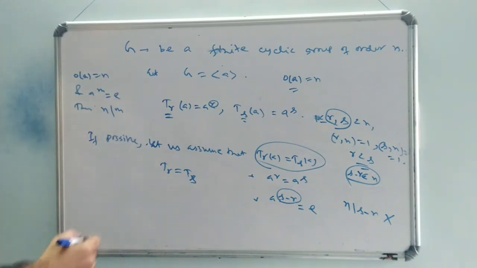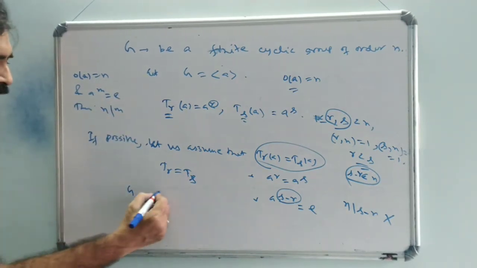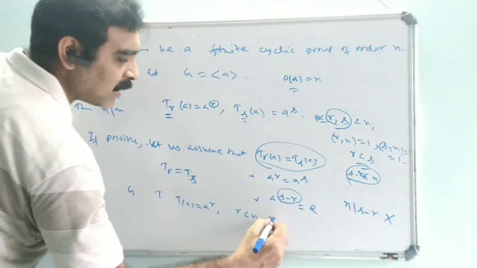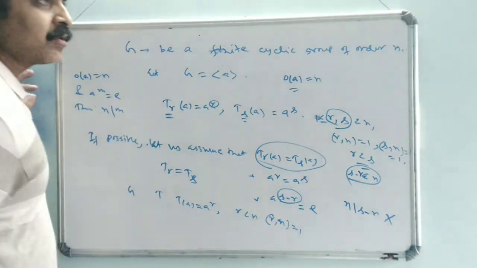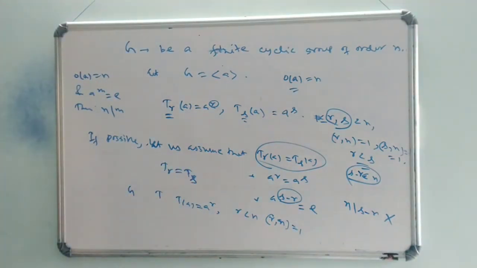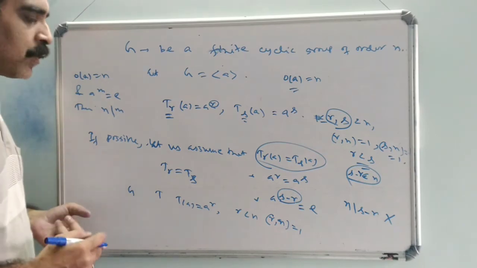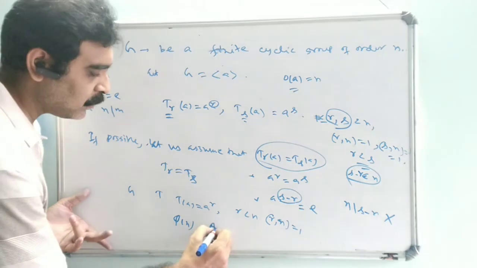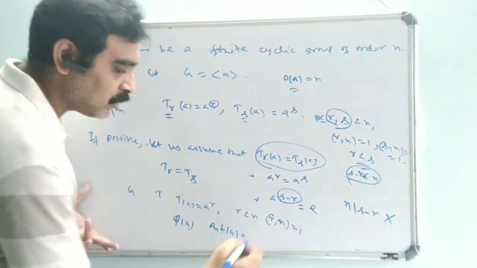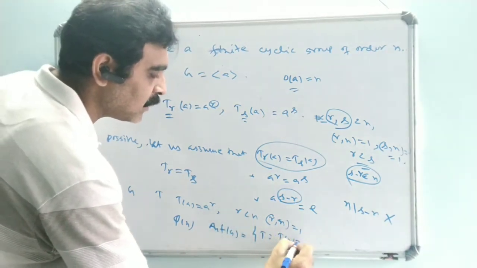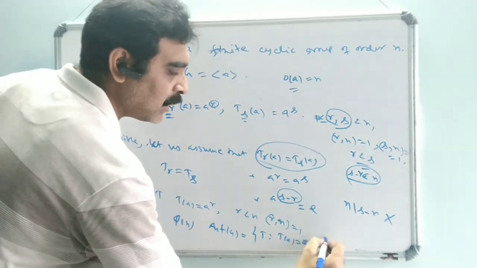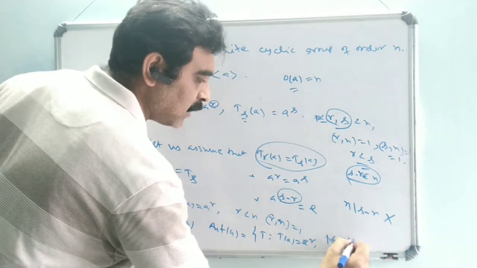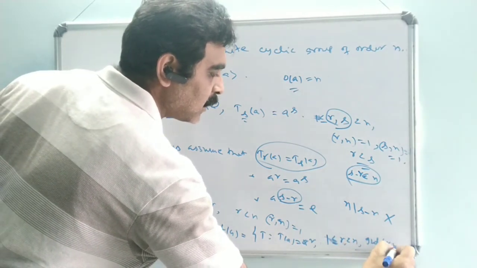So the distinct automorphisms of a finite cyclic group G are the maps T such that T(a) equals a to the power r, where r is less than n and r is prime to n. So the total number of distinct automorphisms that can be defined on a finite cyclic group of order n is phi(n). If we write the set, Aut(G) equals the set of T such that T(a) equals a to the power r, where 1 is less than or equal to r less than n and gcd(r, n) equals 1.